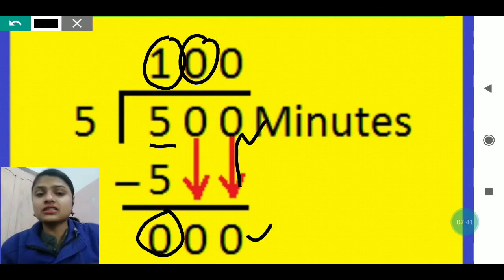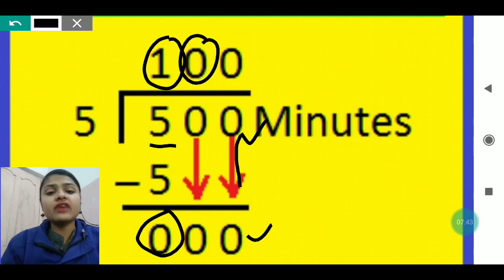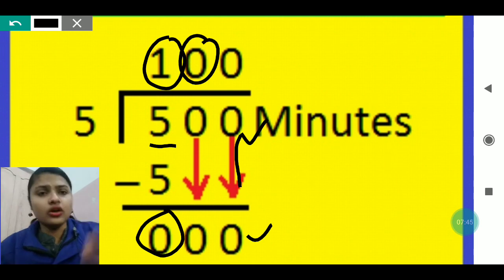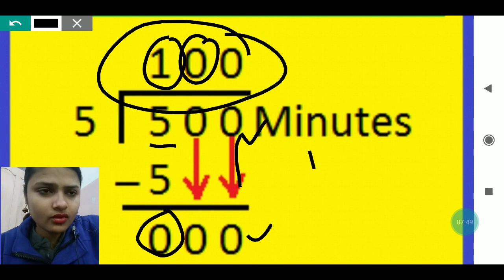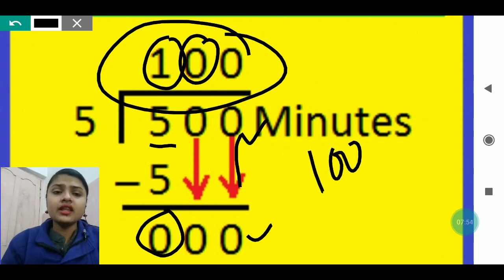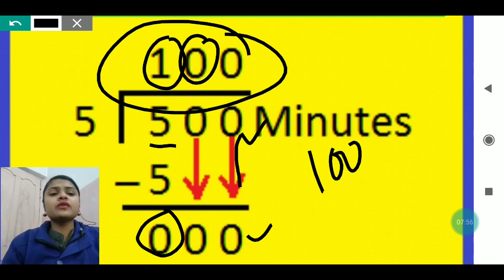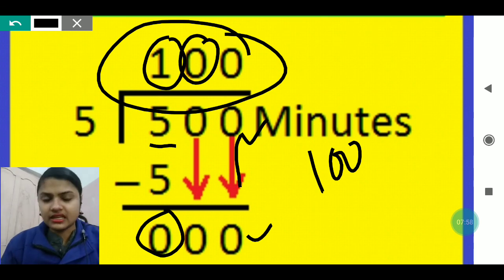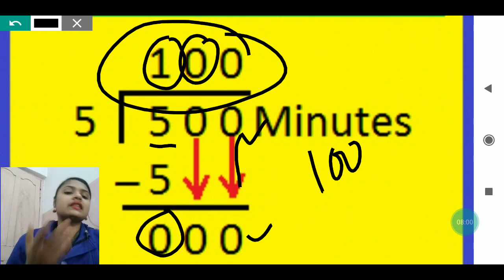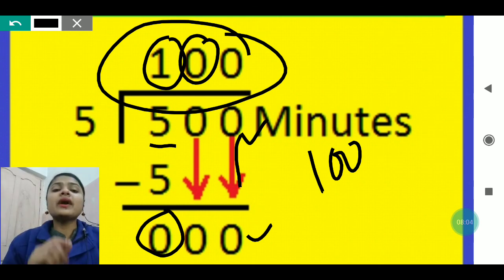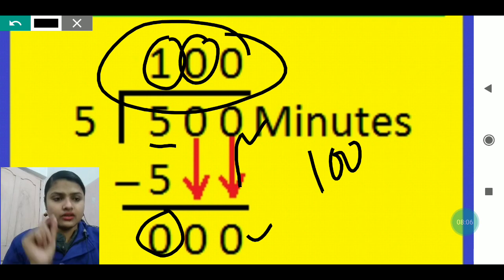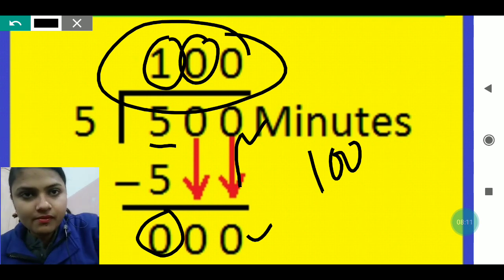Now we take down the last 0 which is left at the dividend place. When I have taken that 0 down and divided it by 5, I have got 0. So how much have I got? I have got 100. So like this it is simple division. There is no change in the division. It's not that because we are doing division with time, something will change. A little bit of change is there, which you will learn in the next example.